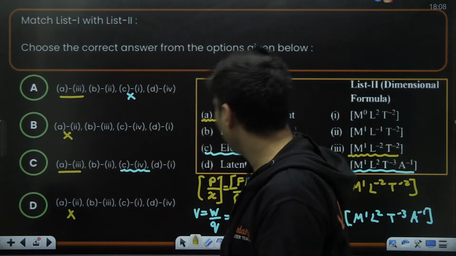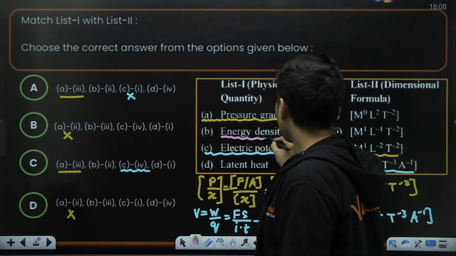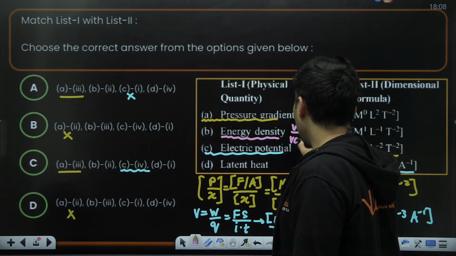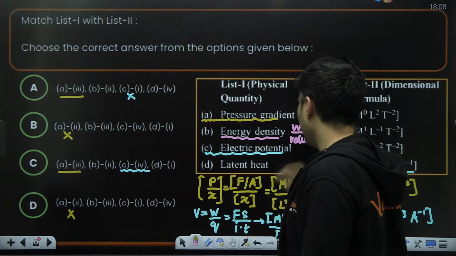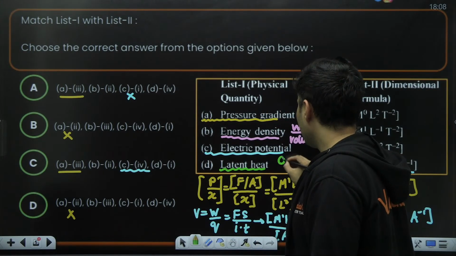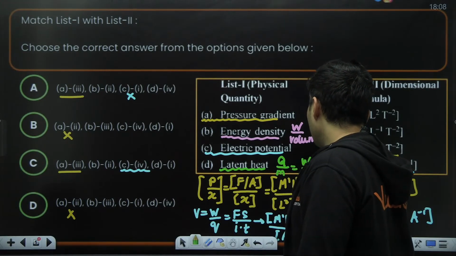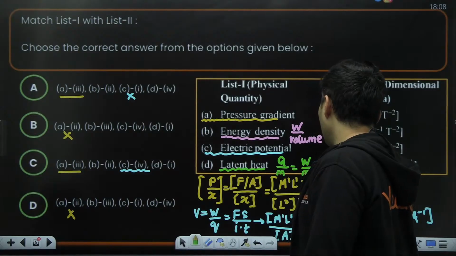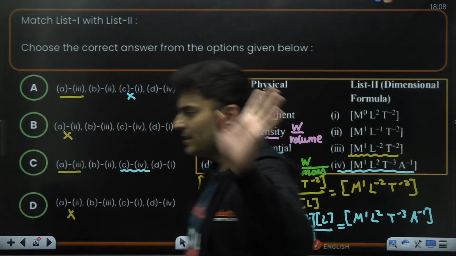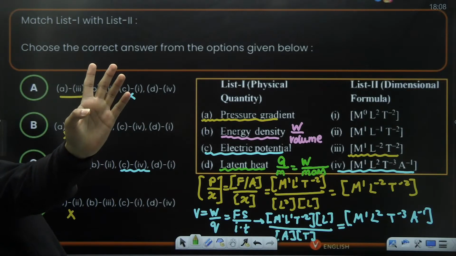But even if you had to do it, how will you do it? Just giving you the formulas. Energy density is nothing but work by volume. Now you can do it. Same way, latent heat is nothing but heat divided by mass, which is the same as work divided by mass. So easily you can do it. Fair enough, guys. Even if you find one or two things, automatically you can do the remaining stuff, right?